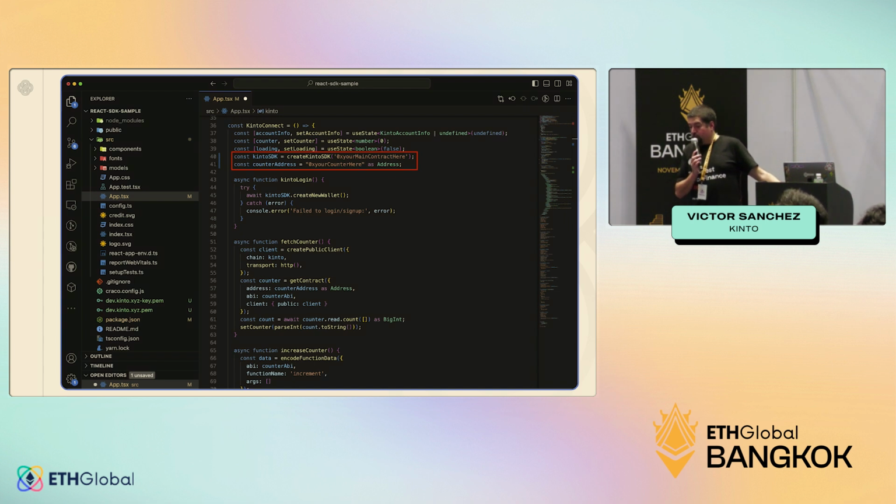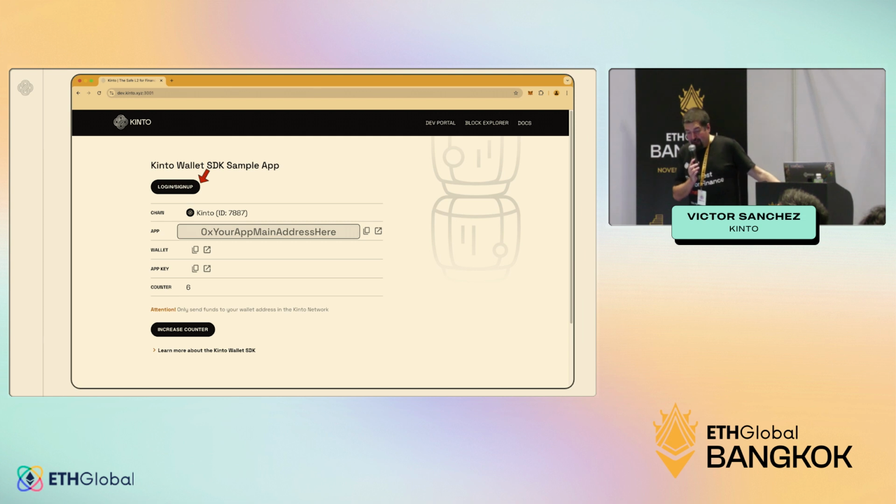Make sure that you put your contract address on the app transaction, and when you have it, you will be able to see this. You will click on Login Sign Up. That will connect your Kinto wallet. Once you do that, you will be able to increase the counter and send the first example user operation.